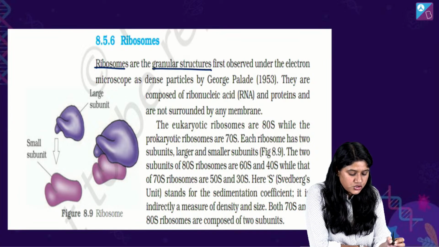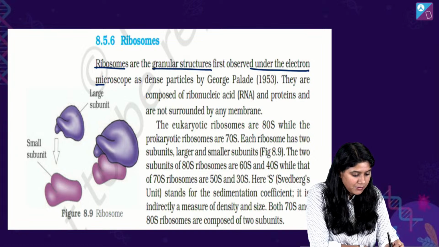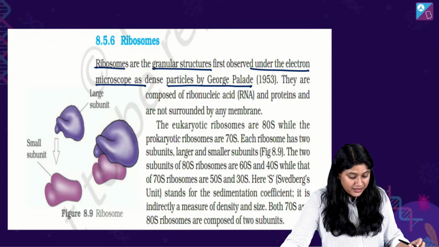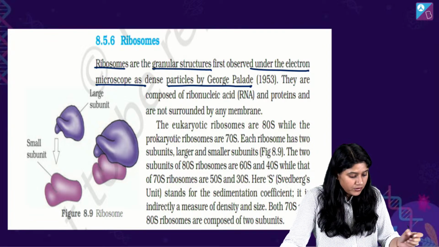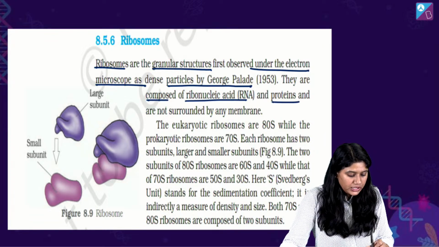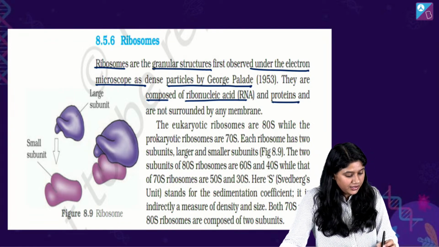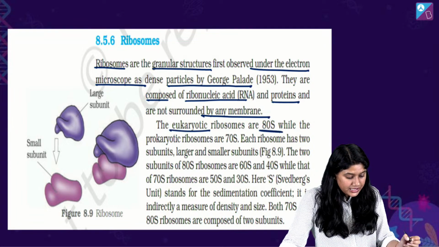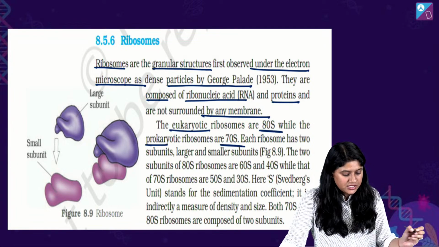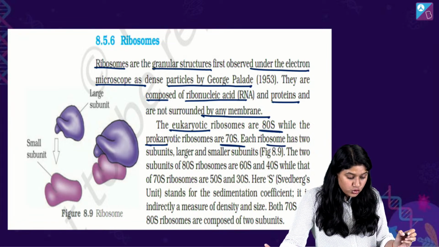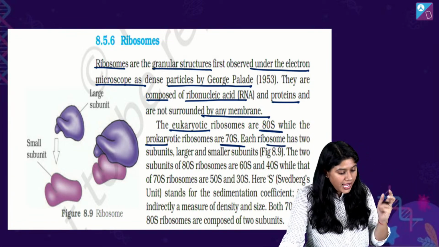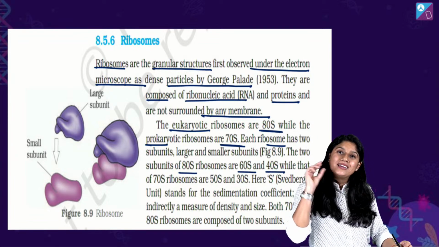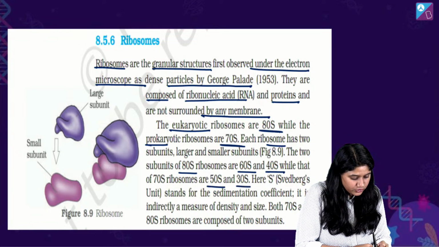Ribosomes are the granular structures first observed under the microscope, right, as dense particles by George Palade in the year 1953. They are composed of a nucleic acid and protein, RNA और proteins के बनते हैं, not surrounded by any membrane. Eukaryotic ribosomes, 80S, prokaryotic, 70S. Each ribosome has two units, larger unit and smaller unit. 80S ribosome have 60S and 40S, while the 70S ribosomes have 50S and 30S.